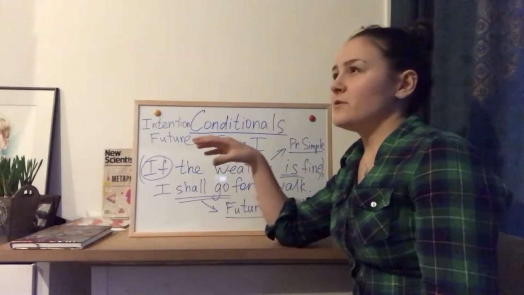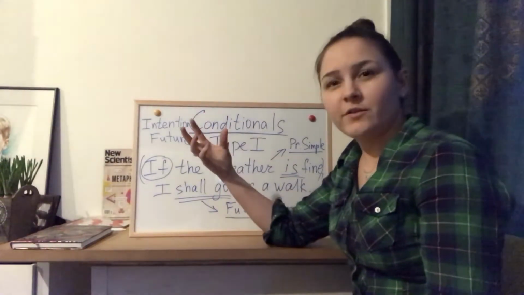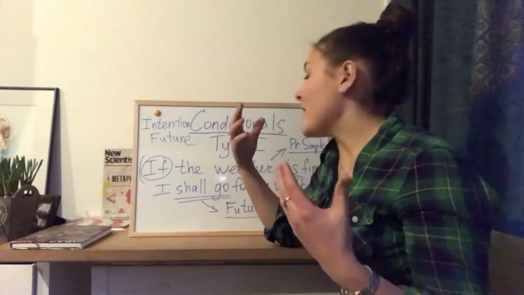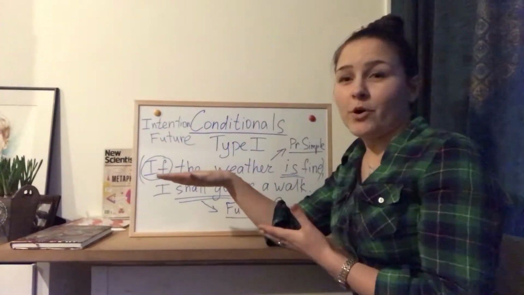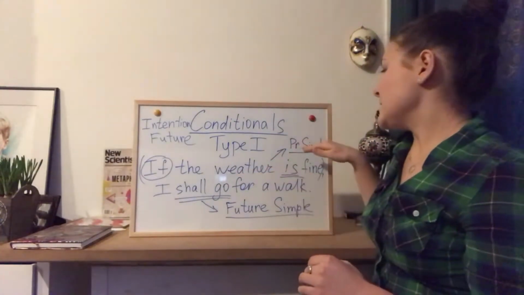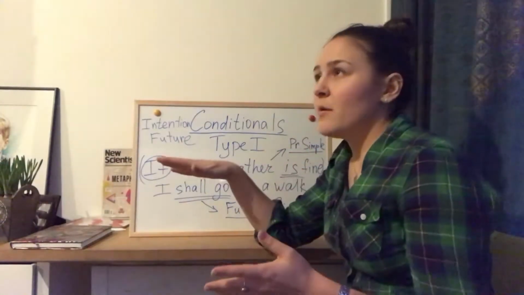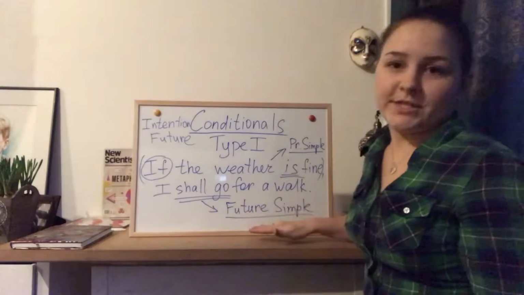Then I look for the conjunction, which tells me that it's a condition part, and I immediately connect it with present simple, and then comma, I use the second part, which is the result part, and there I use future simple.